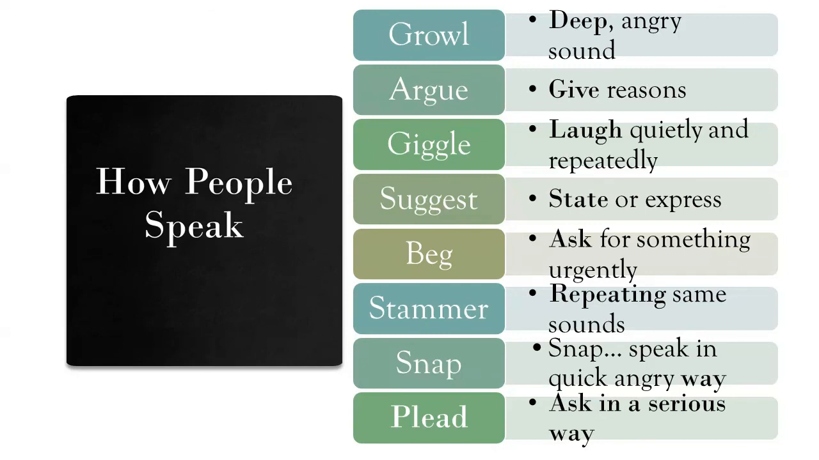Snap. Snap is an act of speaking in a quick, angry way. When you are angry and when you speak sharply, that is snapping. Plead. Ask in a serious way. Pleading is requesting. These are the words about how people speak that are used in the text The Lost Cousin. And you are going to find these words in your text as well.